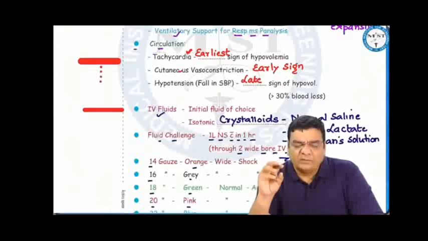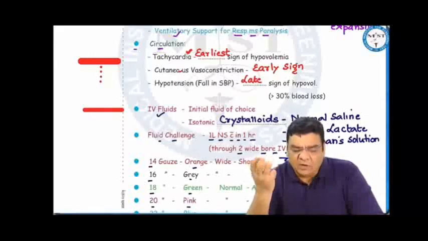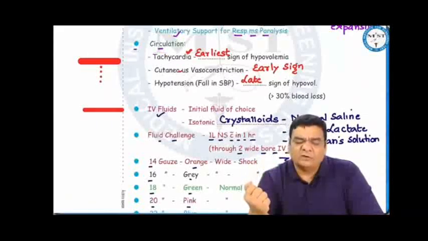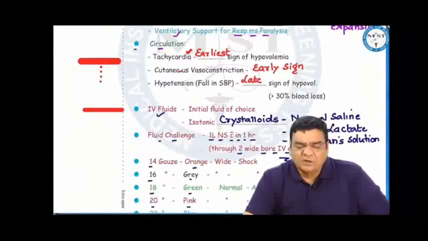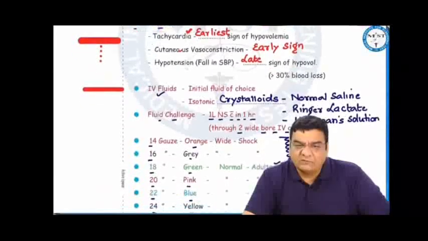If you give colloid in this pipeline, colloid will leak from the bleeding site, will go outside the vessel. Outside the vessel, it will exert the oncotic pressure and will drag more intravascular fluid to the outside, further reducing the intravascular volume, further aggravating hypovolemia, further reducing the blood pressure. So the very purpose of restoring the intravascular volume or restoring the intravascular pressure will be defeated. So we don't use colloids initially for resuscitation.